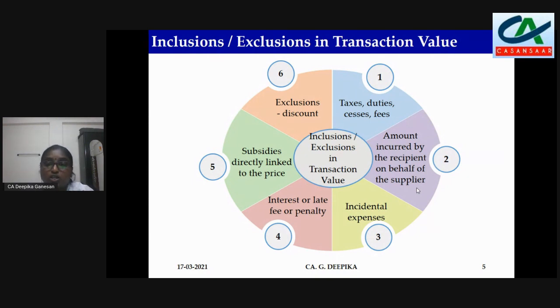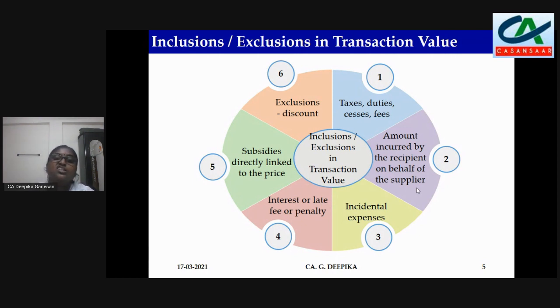Now when we have ordered a product, the supplier has to send the goods to us. So for that he has to transport the goods. That freight charges has to be incurred by the supplier. But in case the recipient is incurring that freight, that will also have to be included in the value of supply. Say the product value is 50,000 and the freight charges is 5,000. Now the transaction value will be 55,000 and not 50,000. So that amount will have to be included.